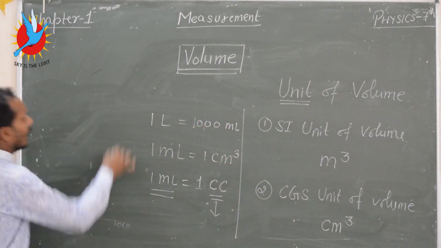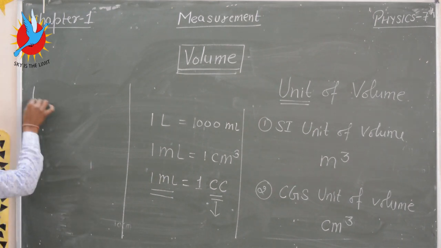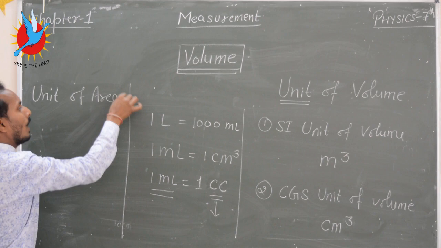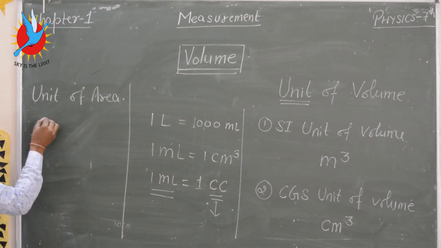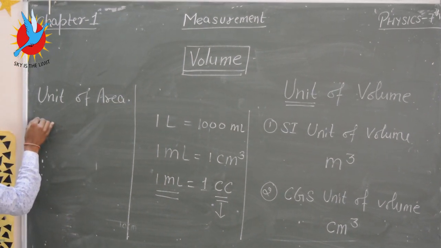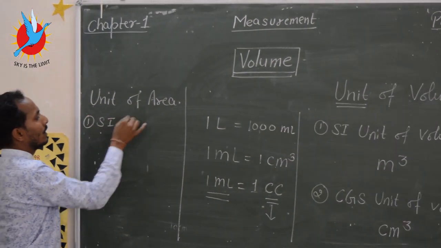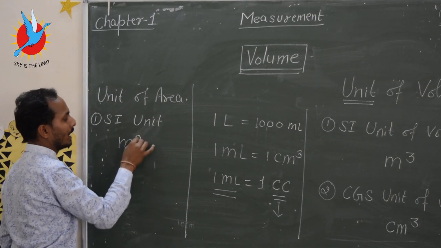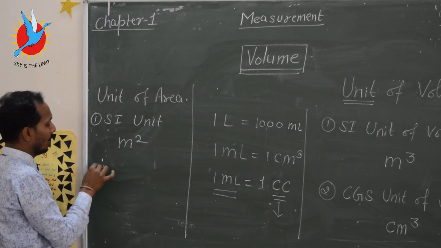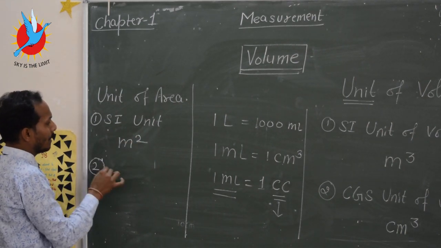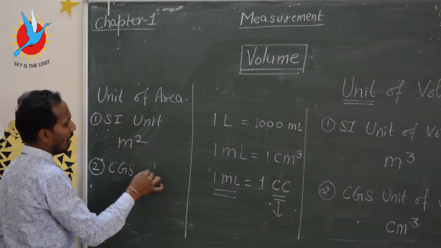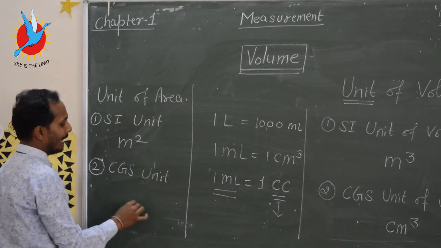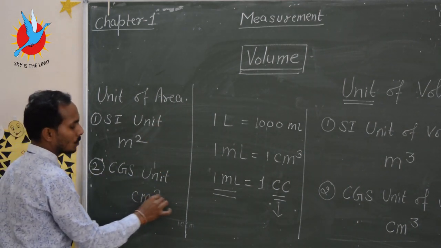Similarly, you also remember these things. Unit of area. First is the SI unit. The SI unit of area is meter square, and second is the CGS unit of area, which is centimeter square.